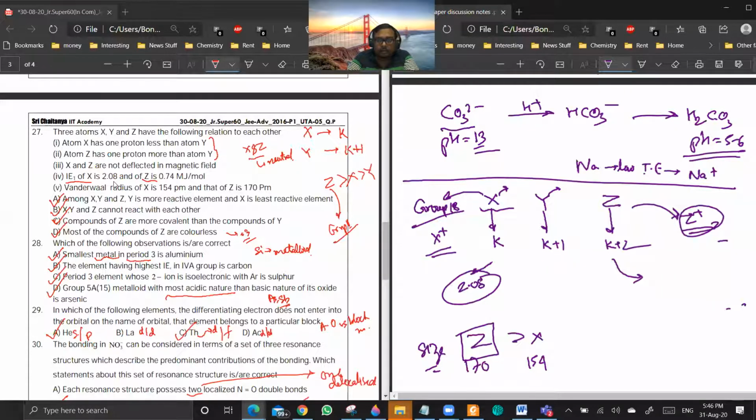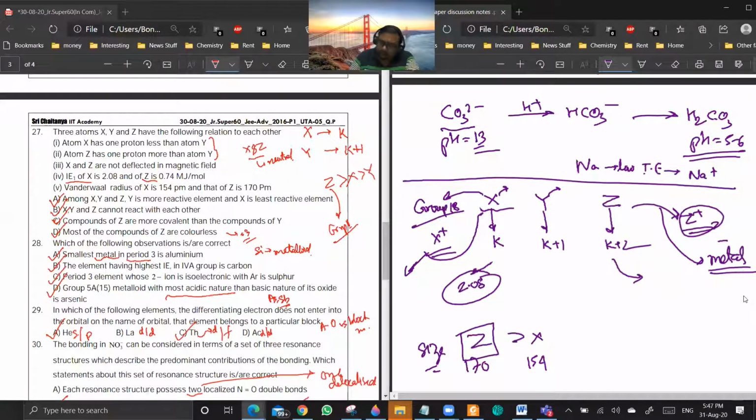Yes, sir. So X plus won't form, but Z plus will form easily. This means Z has to be a metal and this has to be a non-metal. Noble gases also come under non-metallic things only.